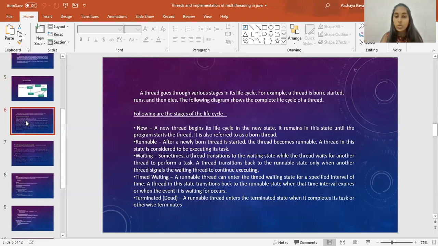A thread goes through various stages in its life cycle. For example, a thread is born, started, runs, and then dies. The following diagram shows the complete life cycle of a thread as already seen. Following are the stages of the life cycle.